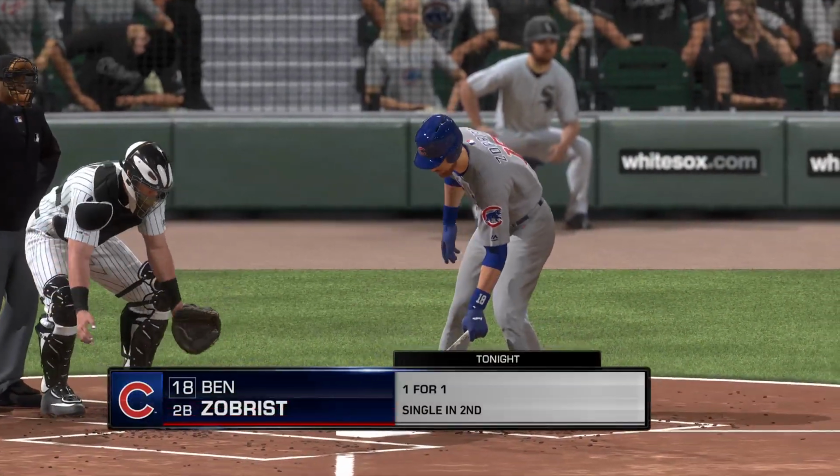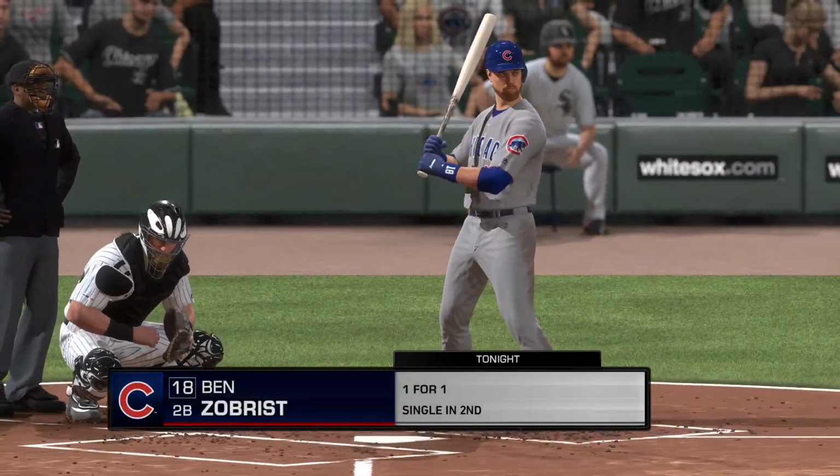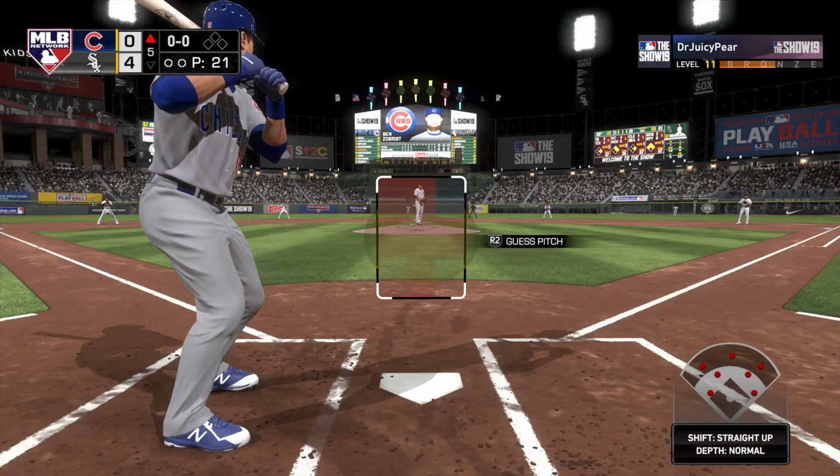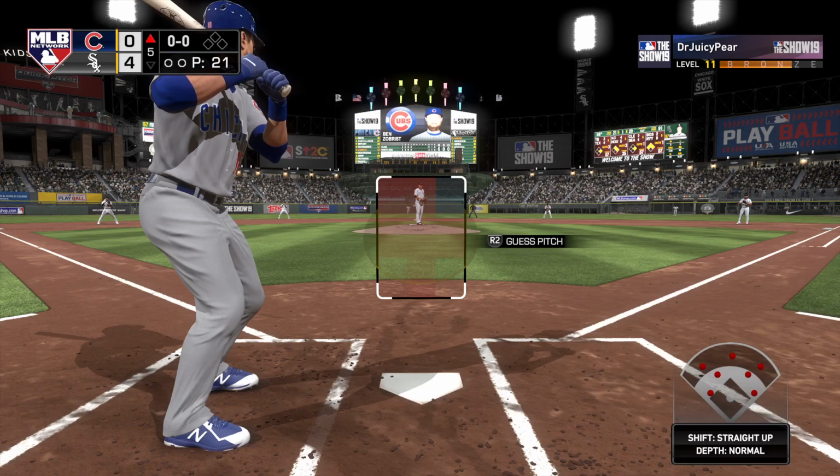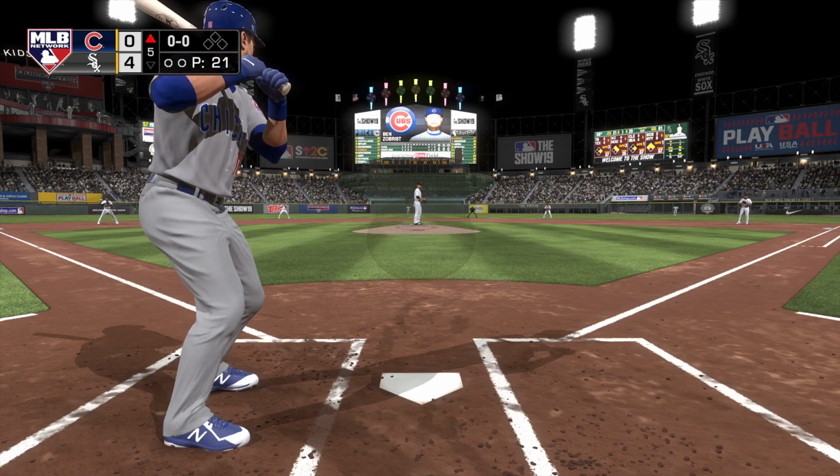Here's Ben Zobrist now. This one doesn't look good so far. Down by a boatload as we enter the middle innings. It's about time they get something going. And the last thing you want to do is fall behind where you have to score a bunch in the 8th and 9th inning.